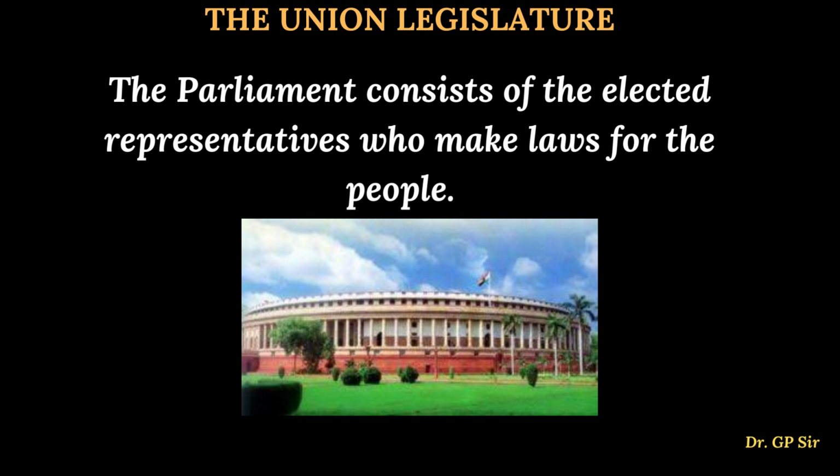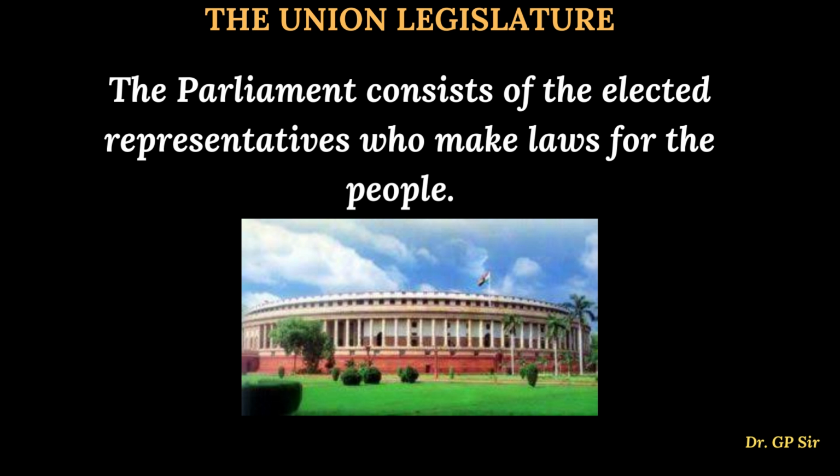Now, when it comes to the power distribution in India, we have federal power distribution. We have the union, that is the central government, the prime minister and his other ministers, the council of ministers, and then we have the state government. All the states we have in India, each and every state will have their own government. That is called a state government. In simple terms, chief ministers. The chief minister will also have different kinds of ministers. The council of ministers will be there. I think we will discuss that in the next slides.